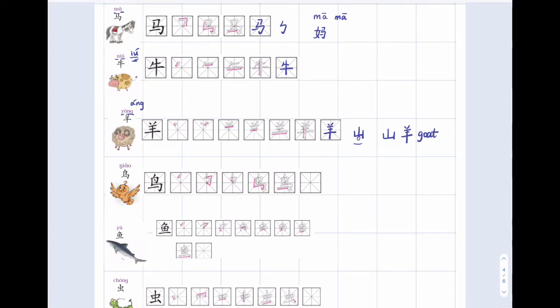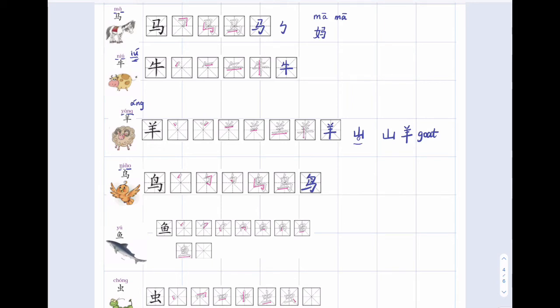And then we have the next one. 鸟, n, iao, 鸟, bird. Let's see how to write it. 一, 二, 三, 四, 五. 5 strokes, we have bird, 鸟. In the Chinese zodiac animal years, there is no bird. 鸟 is very useful. You will see it often taken as a radical as well.